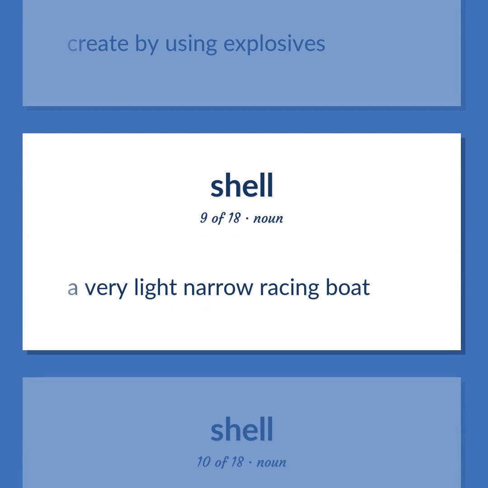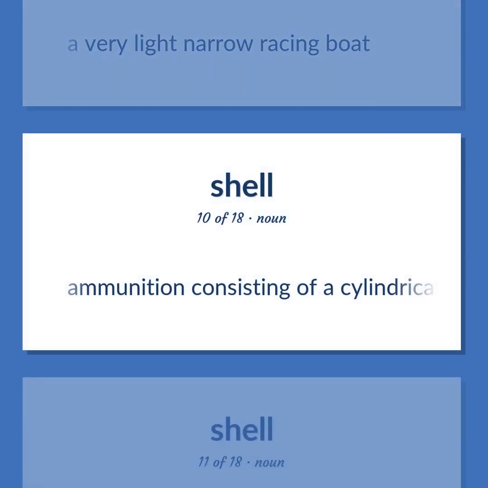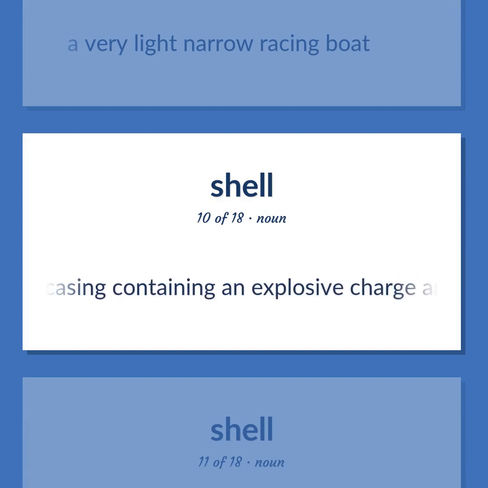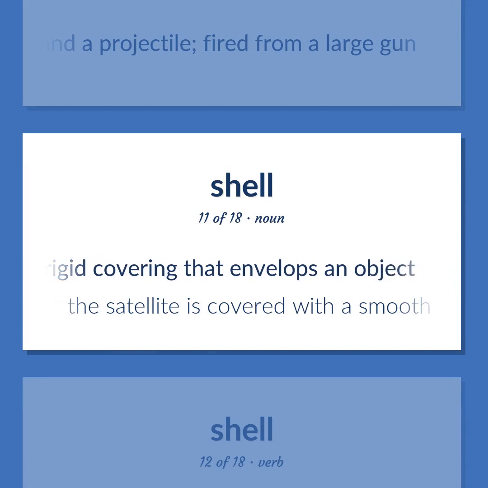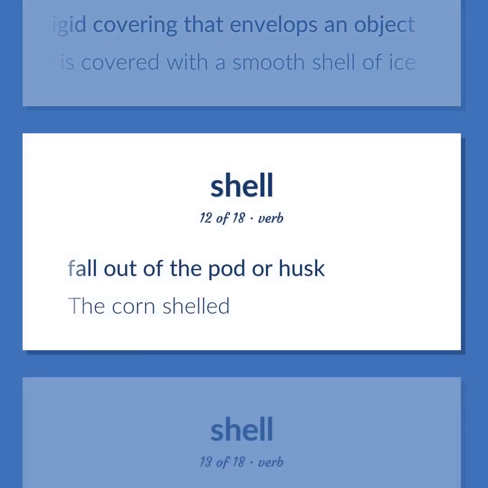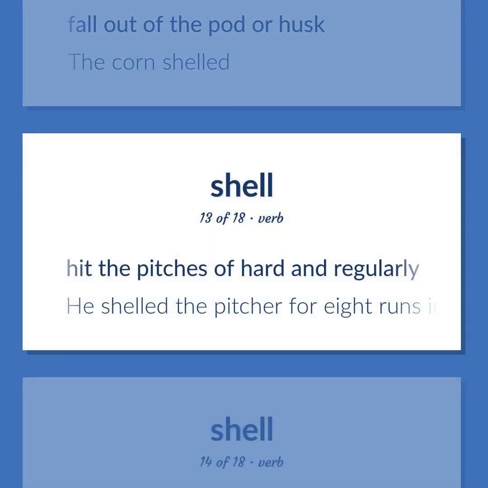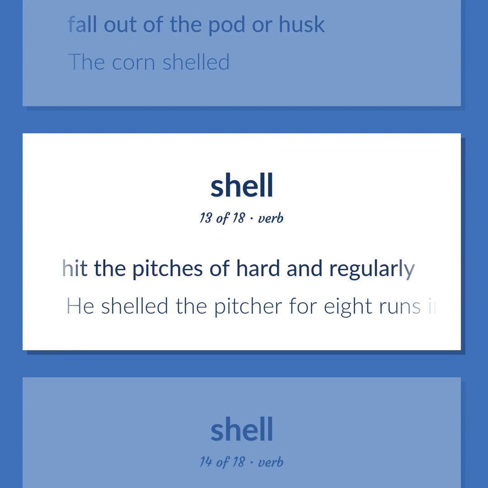A very light, narrow racing boat. Ammunition consisting of a cylindrical metal casing containing an explosive charge and a projectile, fired from a large gun. A rigid covering that envelops an object. The satellite is covered with a smooth shell of ice. Fall out of the pod or husk. The corn shell. Hit the pitches hard and regularly. He shelled the pitcher for 8 runs in the first inning.